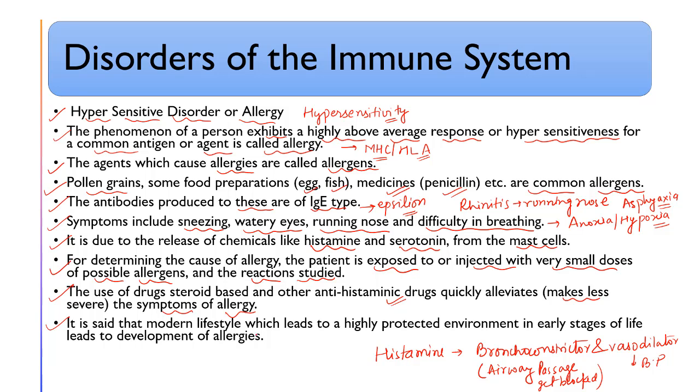It is said that modern lifestyle, which leads to a highly protected environment in early stages of life, leads to the development of allergies because the body couldn't develop the primary and secondary immune response. When you are not giving that lag for the body, there is a delay in the development of the primary immune response.